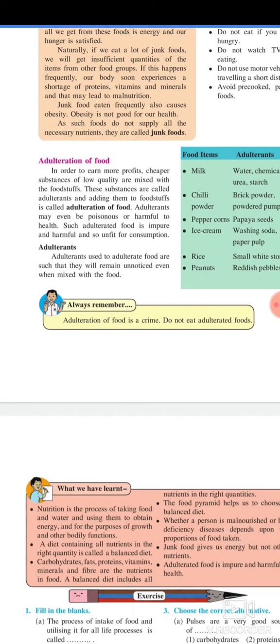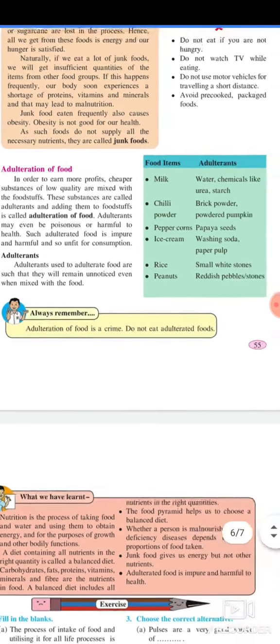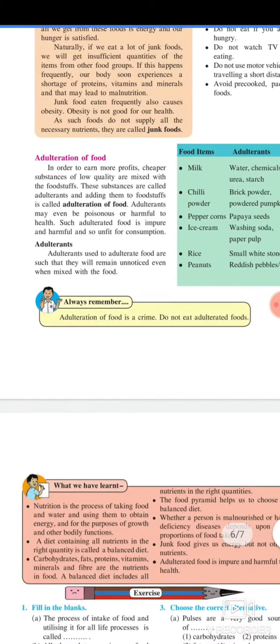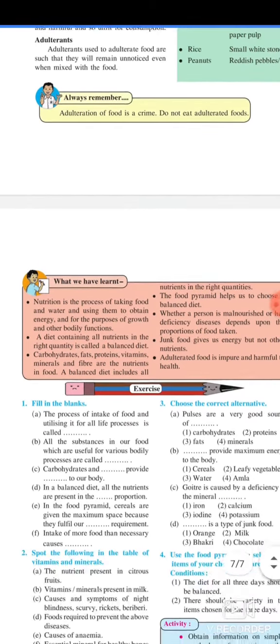Adulterants used to adulterate food are such that they will remain unnoticed even when mixed with the food. Food items, milk: adulterants, water, chemicals like urea, starch, chili: brick powder, powdered pumpkin, peppercorns: papaya seed, ice cream: washing soda, paper pulp, rice: small white stones, peanuts: reddish pebbles, stones. Always remember, adulteration of food is a crime. Do not eat adulterated food.